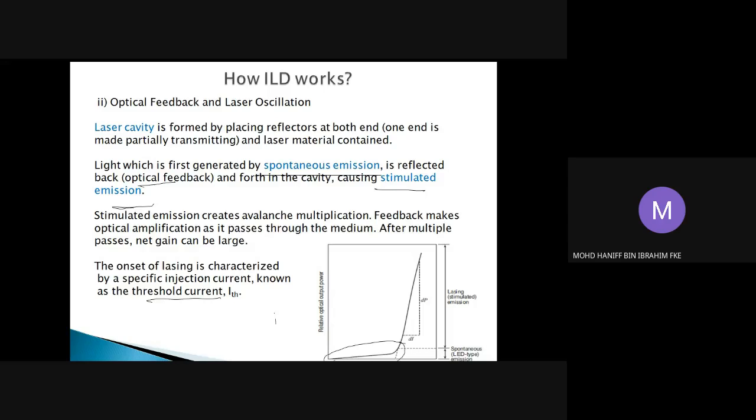At the threshold current, the stimulated emission will start to produce, and this is what we call lasing. This is the threshold of current where the laser light starts to be produced. We can see the difference: this is the case of spontaneous emission, and this is the case of lasing or stimulated emission. They are very different in terms of relative optical output power.